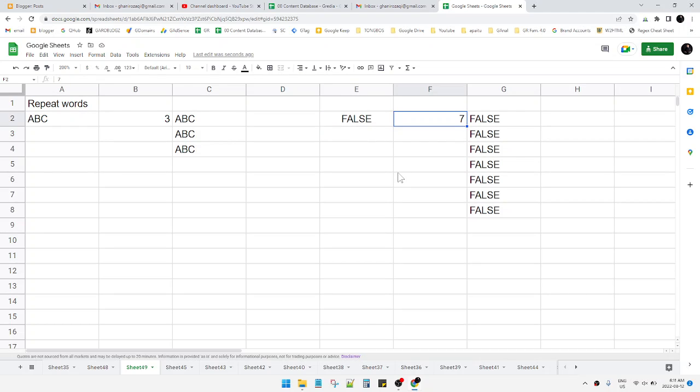And then, for example, I want to make it 15. Now 15 "false" are repeated. That's it with this simple tutorial.